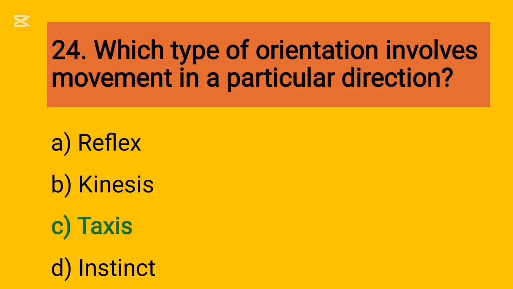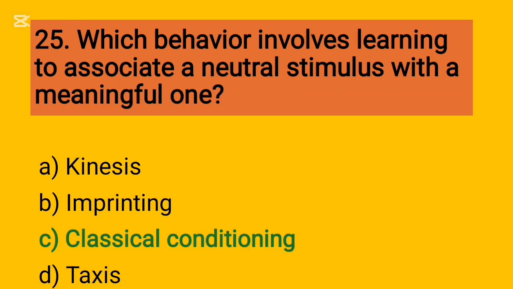24, which type of orientation involves movement in a particular direction? Taxis. 25, which behavior involves learning to associate a neutral stimulus with a meaningful one? Classical conditioning.